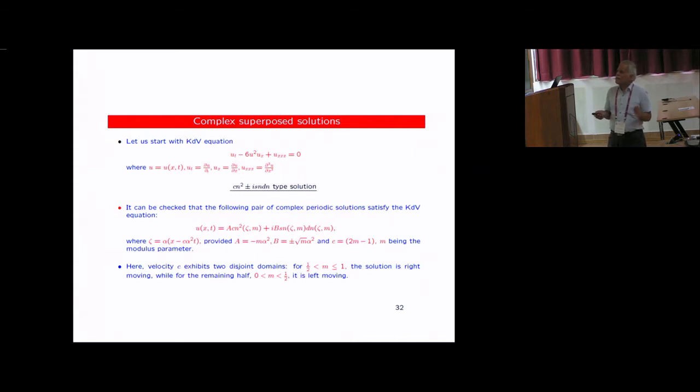And exactly, there will be no solution when m is equal to half. This kind of thing appears in the case of the nonlinear Schrodinger equation also, where at m equal to half there is a phase transition taking place between the two regimes. So there might be some deeper connection here also, because as you know, KdV appears in fluid dynamics. The physical meaning of these kinds of things I have not explored. And as you know, these have deep connections with theta functions and other things also. It remains to be explored, particularly in fluid dynamics, what is the meaning of these kinds of solutions.